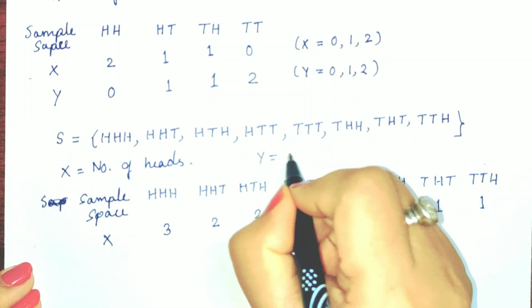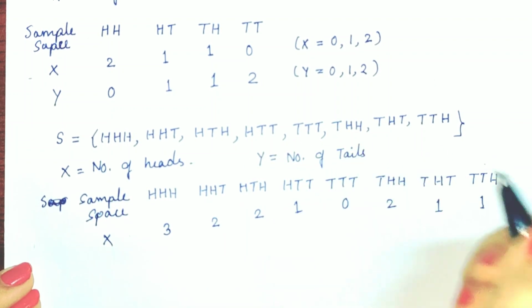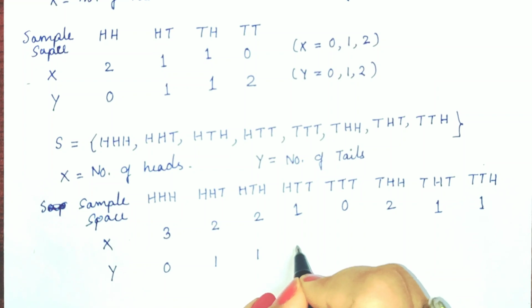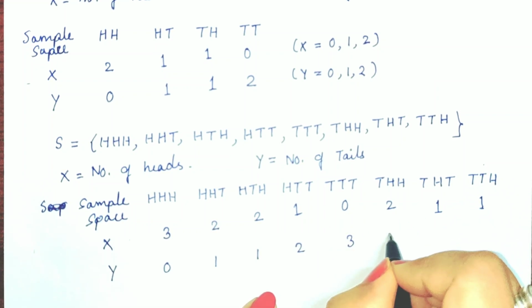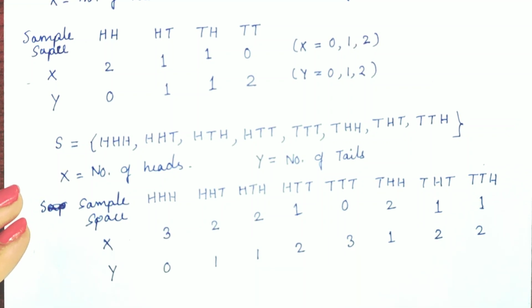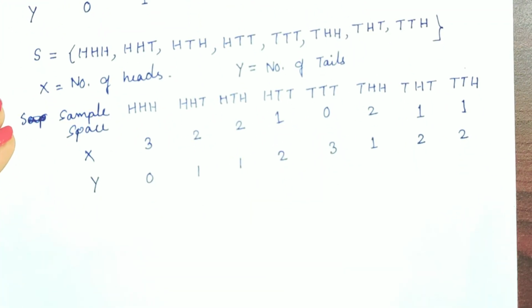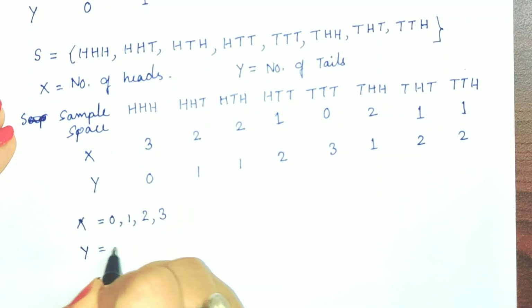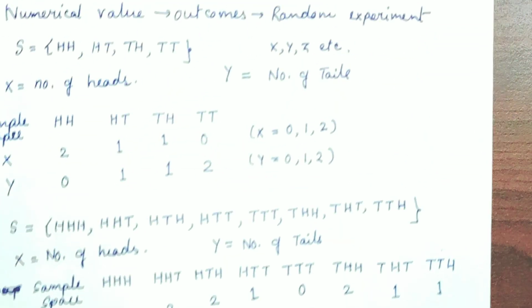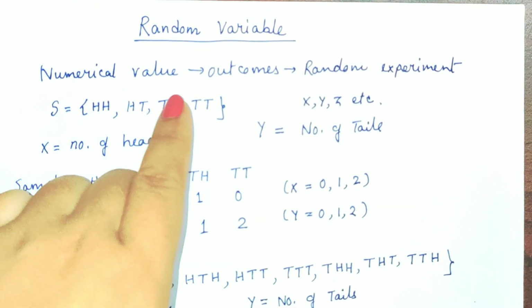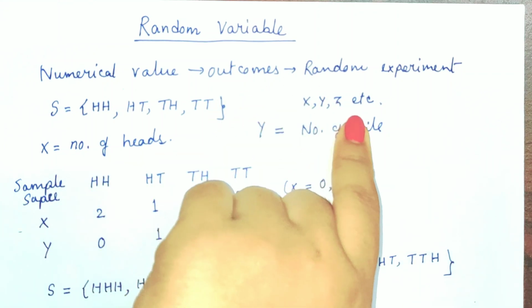Suppose we again assume that Y is equal to the number of tails. So the Y value will be 0, 1, 1, 2, 3, 1, 2 and 2. So here it takes the values 0, 1, 2 and 3. So we can write X is equal to 0, 1, 2 and 3, Y is equal to 0, 1, 2 and 3. So let us again discuss the random variable briefly. Random variable means a numerical value associated with outcomes of a random experiment.